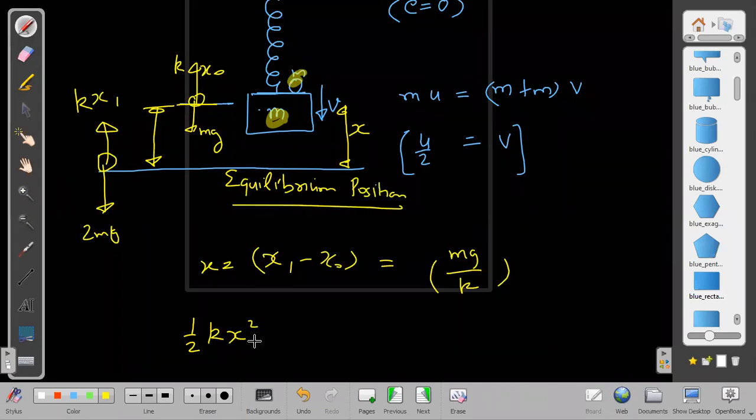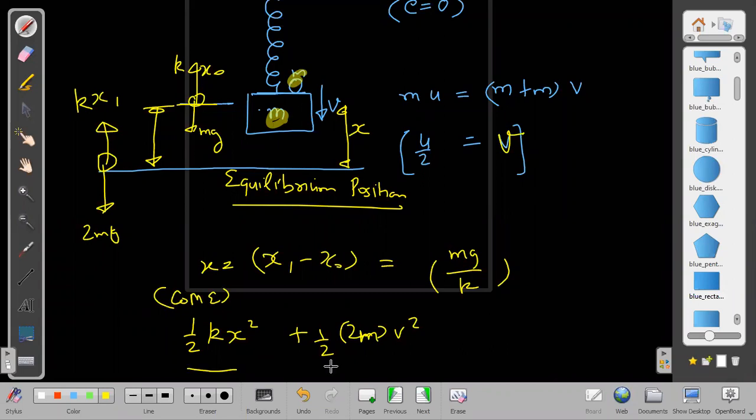Half kx square is the potential energy. What is the kinetic energy? Kinetic energy is half of 2m into velocity square. Some students write the wrong kinetic energy here. I don't know why they do that. They write half mu square. They say, sir, energy is conserved. No, energy is not conserved during collisions, especially when the collision is inelastic, then the energy will be lost. But after the collision has already taken place, after we have already found the velocity v, after that it will be conserved. Don't conserve before and after. Once the collision has ended, after that you start conserving it. So this is conservation of mechanical energy, but only after the collision has taken place.